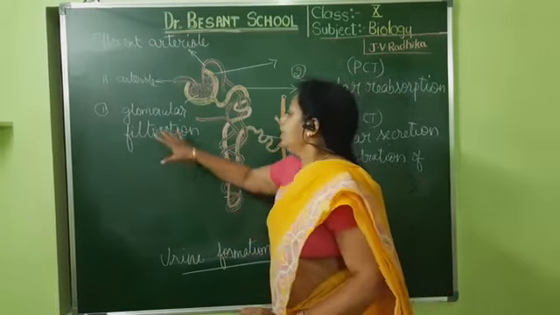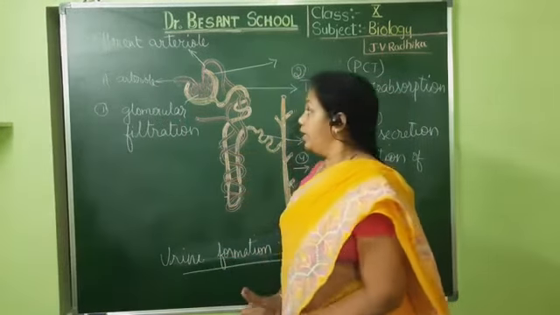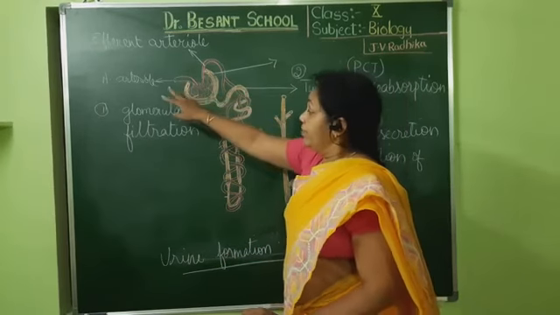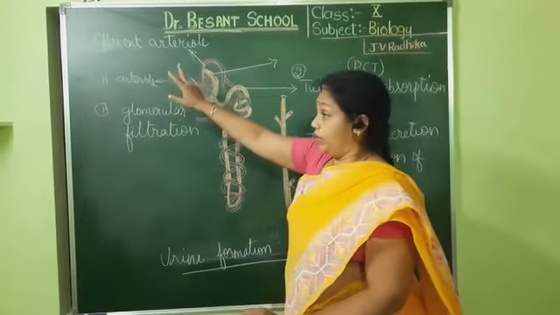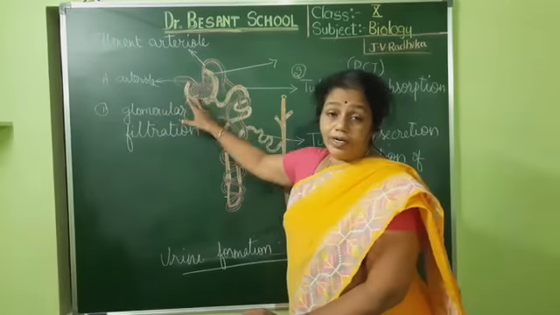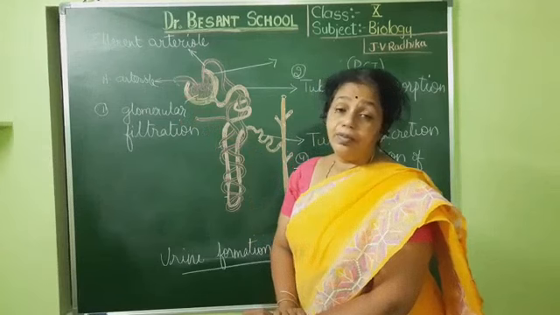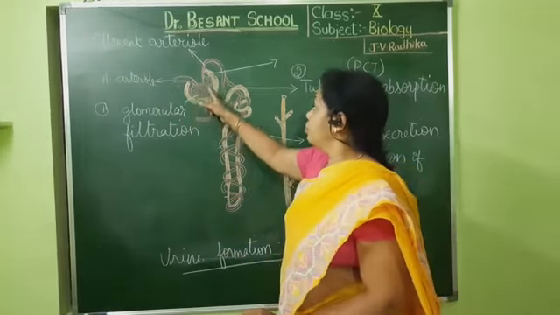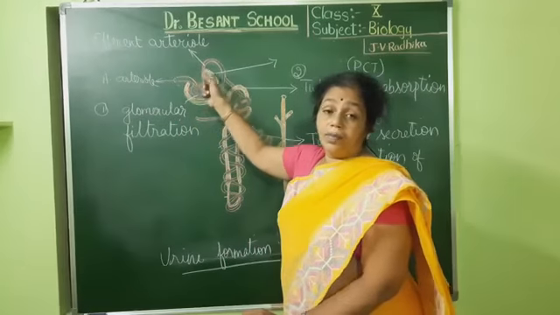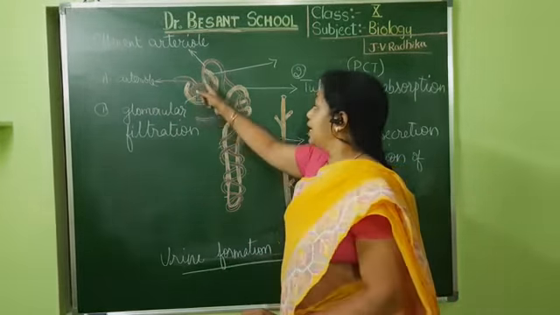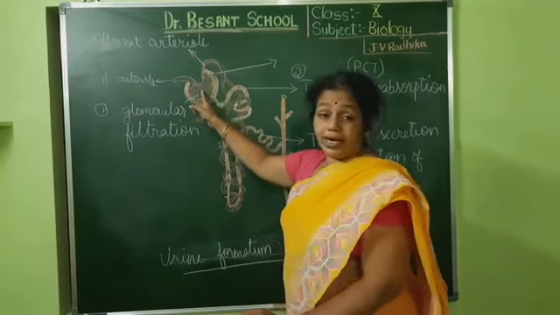Here, the glomerular filtration. Now we can relate to the terms I told you about just now, the afferent arteriole and the efferent arteriole. As the blood enters from the afferent arteriole into this glomerulus, into the fine capillaries, where is the pathway to go? They have to go through the efferent arteriole, but the efferent arteriole is very narrow. Then, as the pathway is narrow, they get filled up here.